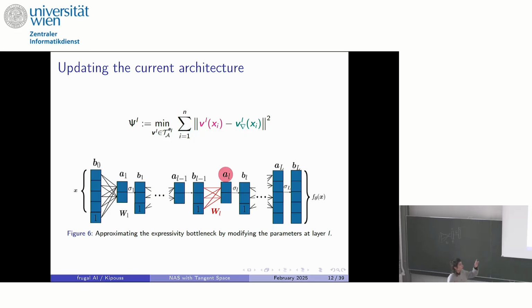But actually, if you consider this setting, solving the expressivity bottleneck on the top will be a non-convex optimization problem. So what we do is just consider movement of the parameters of the weight matrices that are just before the activation AL. So when just updating the current architecture, we solve the expressivity bottleneck this way.